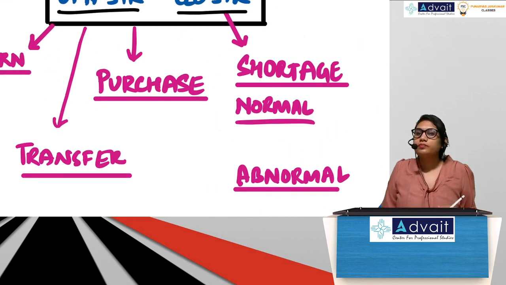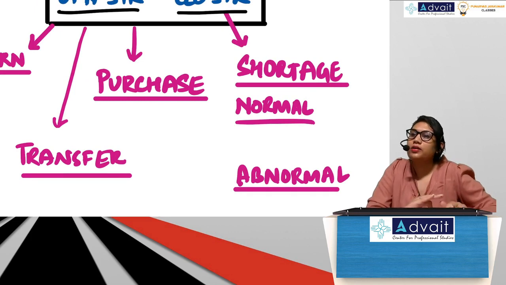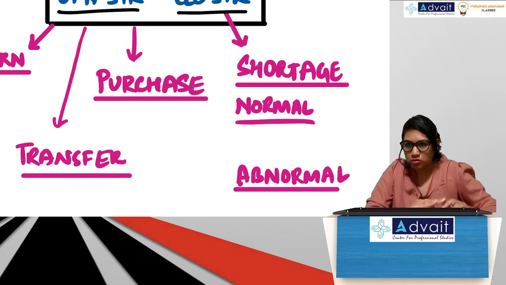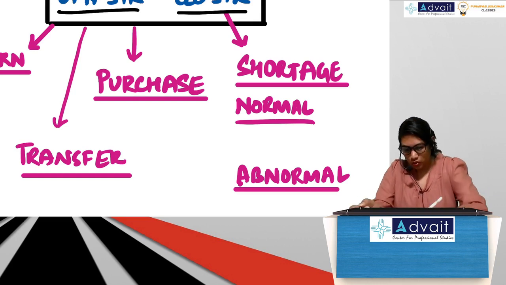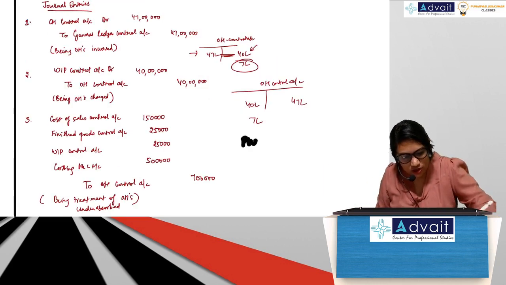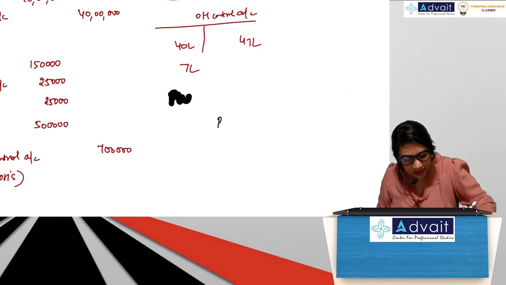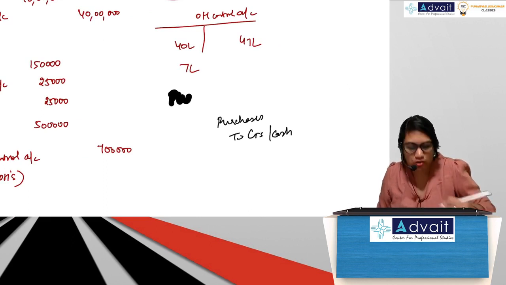Purchase. Purchase of raw material. In your accounts, what entry would you have passed? Purchases to creditors or cash.